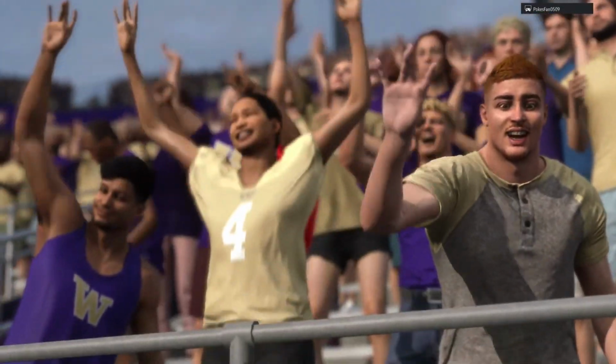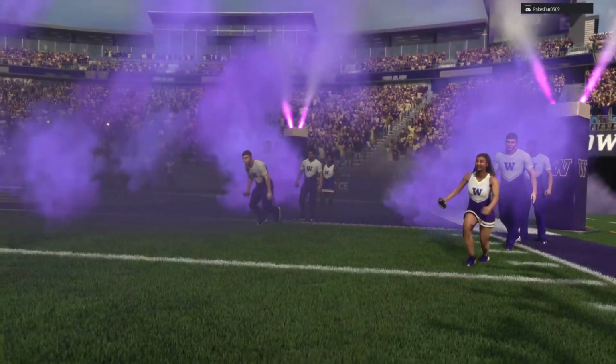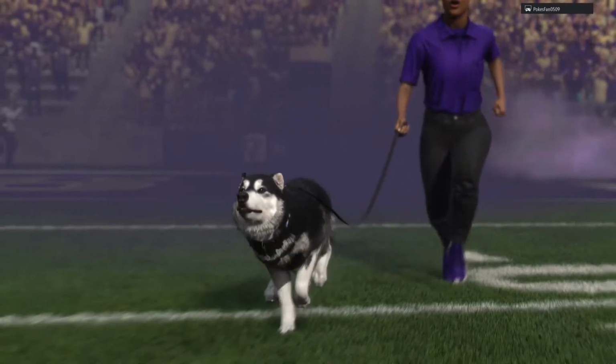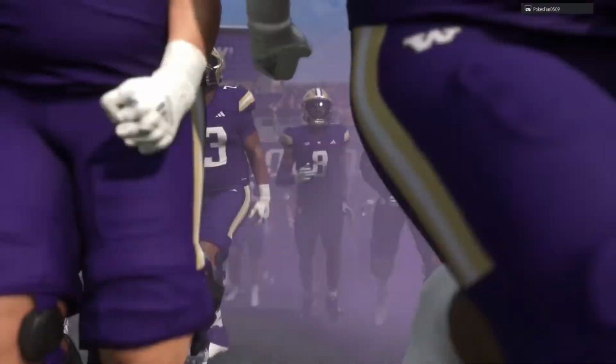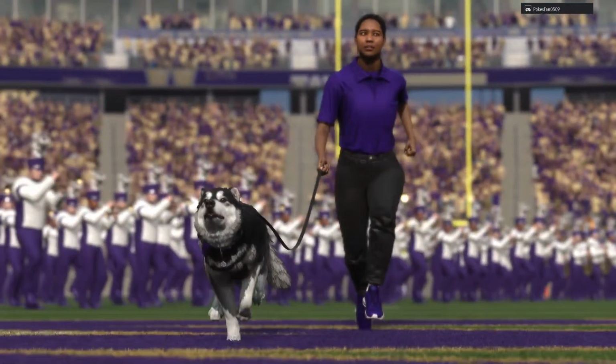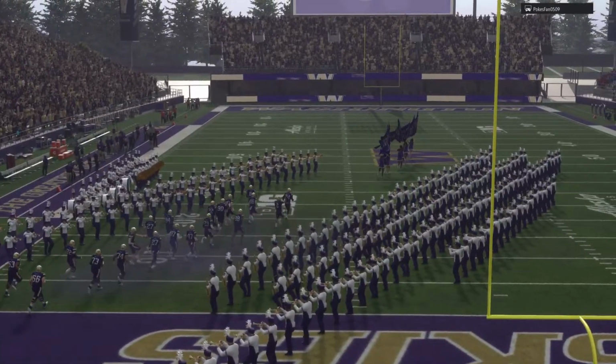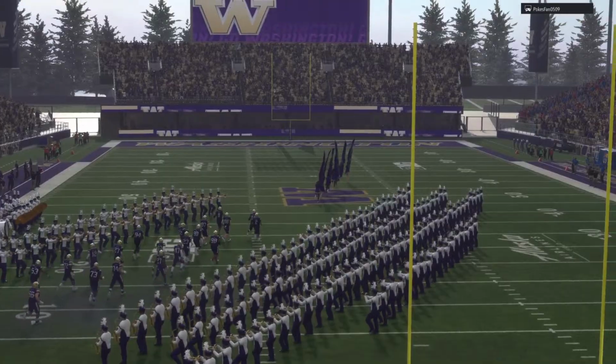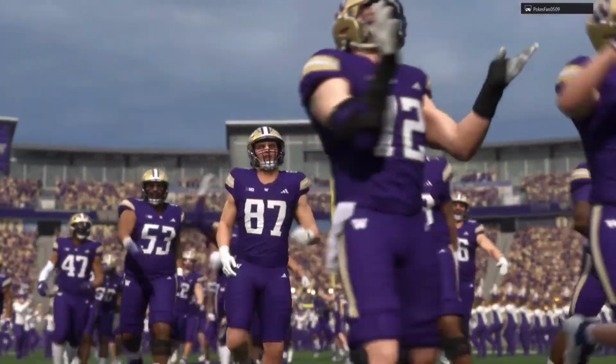Lakes of Lake Washington in beautiful Husky Stadium, home of the Washington Huskies. As we'll see, a playoff team from last year, the Kansas Jayhawks, taking on a playoff team from last year, the Washington Huskies. For EA Sports College Football, Chris Fowler, joined as always by Kirk Herbstreit. Kirk, let's get right to the action.